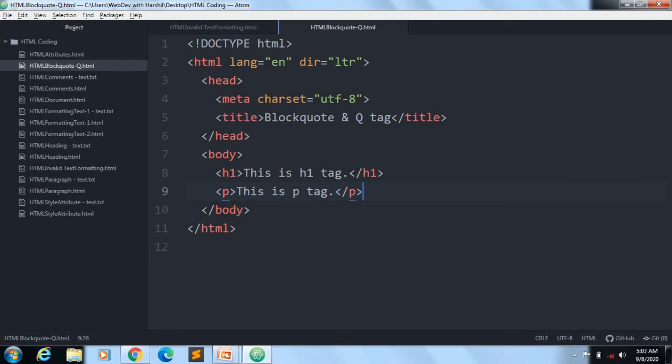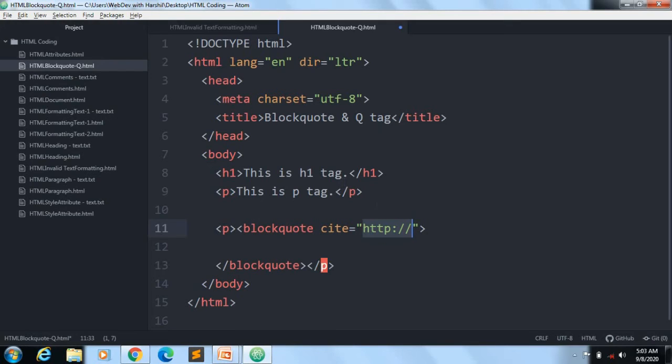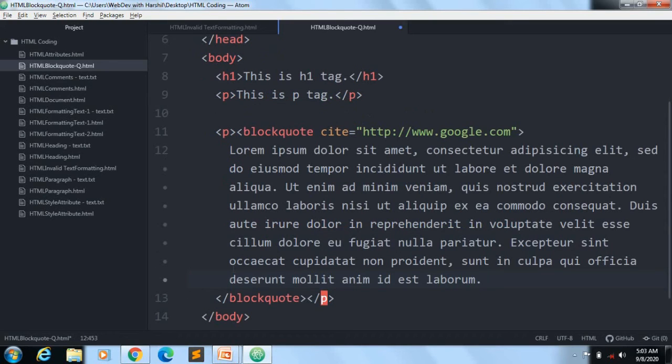So now we will do it for the blockquote tag. If I write here inside the P tag blockquote, you can see here we have one cite attribute. So if I write here, let's say www.google.com, and I am putting here dummy text. In any text editor we have a dummy text. What we have to write here is lorem. You can see it is giving me a suggestion. If I press enter, then you can see the dummy text is there.